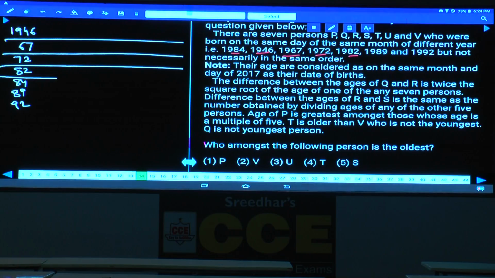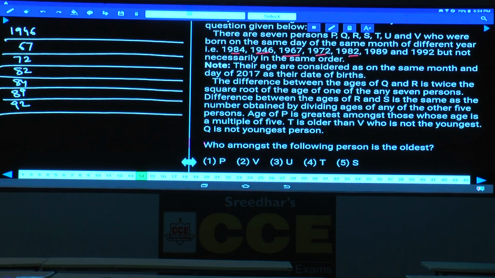Now what is the base date here? The base date is 2017, now 1946 to 2017. Tell me what is the age of this person. 1946 to 2000 is how much? 54. 54 plus 17 is how much? 71. The age of the eldest person is 71. Now starting from this, 1946 and 1967. What is the difference between these two? 21 years, isn't it? 46 to 67, 21 years. Plus 21 in the year, here the age will be minus 21. Minus 21, the age of this person must be 50.